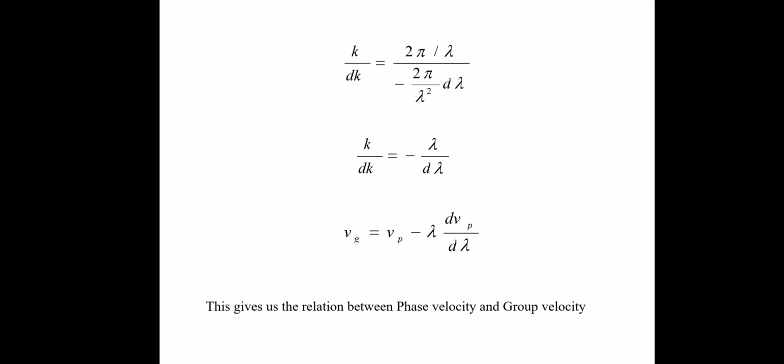Phase velocity means individual component velocity, and the envelope velocity is called group velocity.